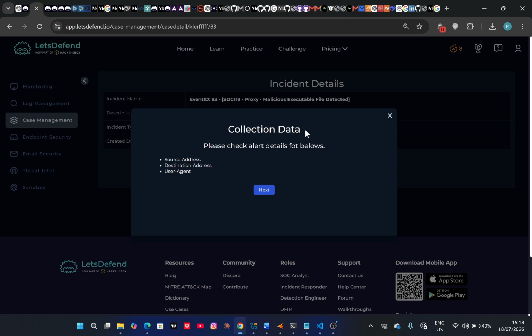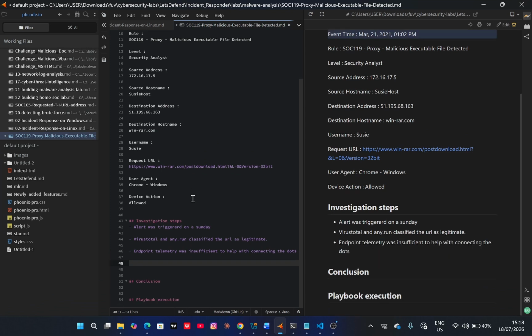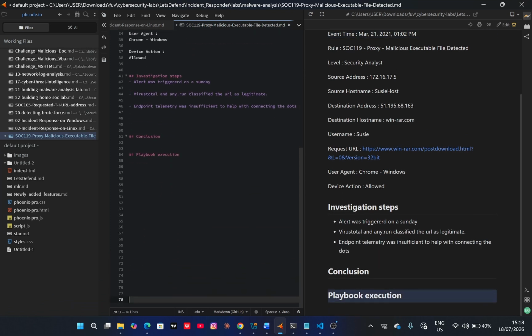So we are being asked to collect data: source, address, destination, user agent. Let me copy this and go back to the playbook execution. So collect data. What did I collect?